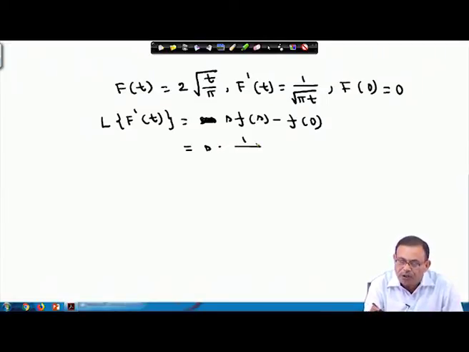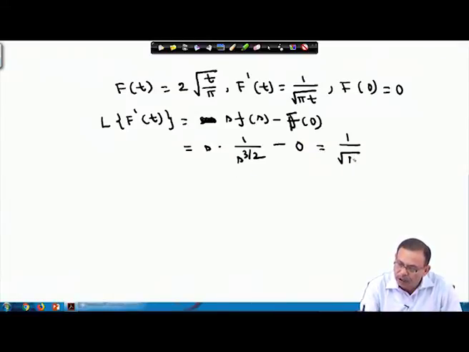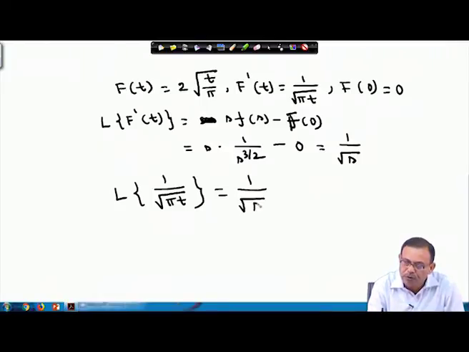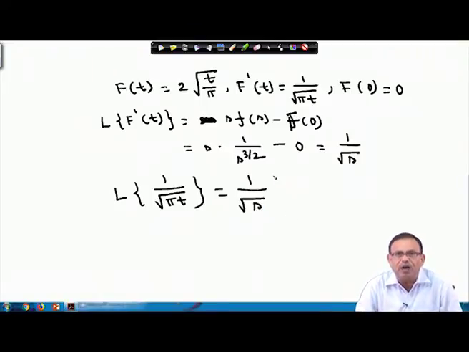F(s) is given to us as 1 by s to the power 3 by 2, because the Laplace transform of 2 into this is 1 by s to the power 3 by 2, minus f 0. Sorry, this will be capital F, and this f 0 value is 0. So, I am getting from here 1 by root s. So, the Laplace transform of 1 by root pi t equals 1 by root s.